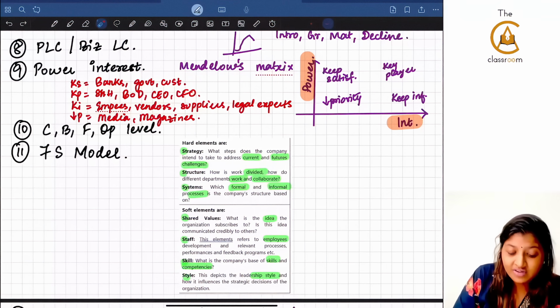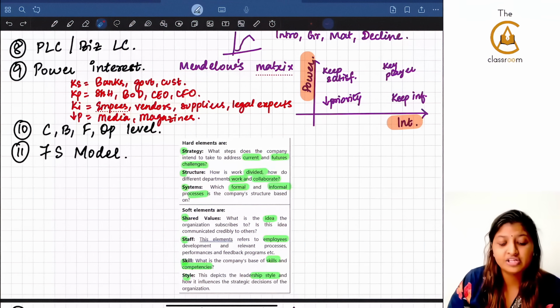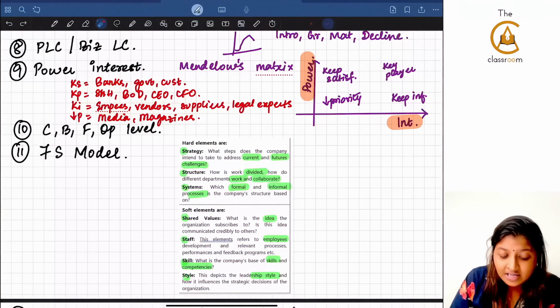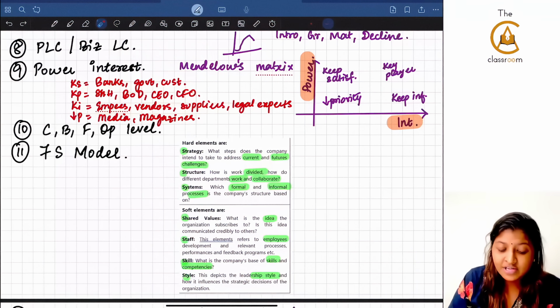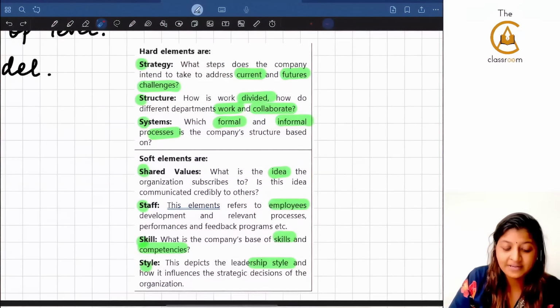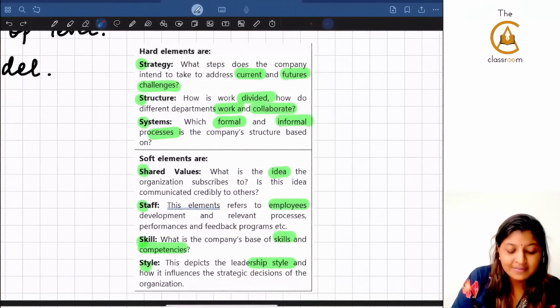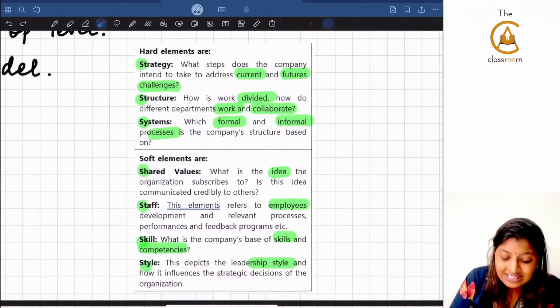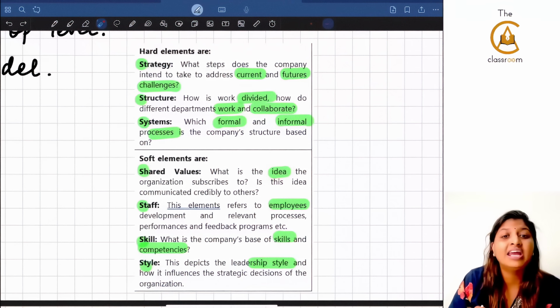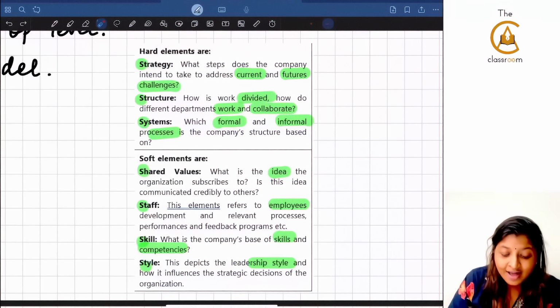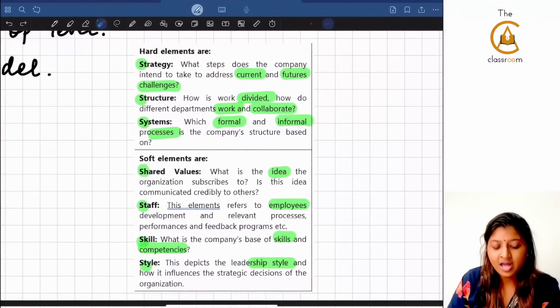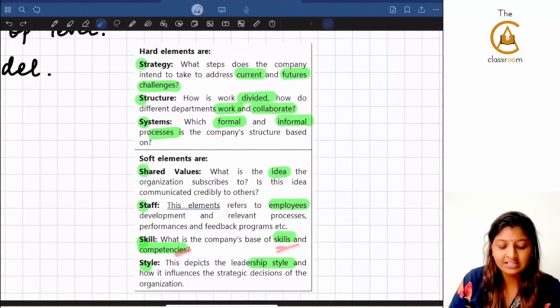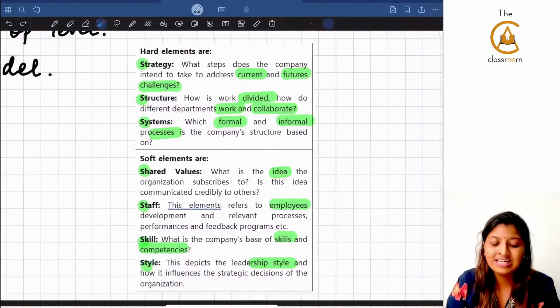So you have to know: strategy means they are addressing the current and future challenge. Structure means how the work is divided, how different departments work, how different departments collaborate with each other. Systems means which formal and informal processes the company structure is based on. Shared values, the soft element, means what the idea is, and whether this idea is communicated credibly to others. Staff refers to employee development and relevant processes. Skills: what are their competencies, the base of skills you will have to know. Style means you have to talk about leadership style.